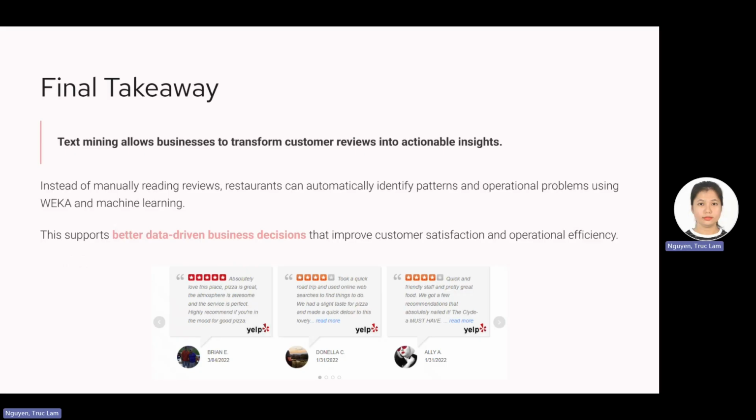So the key point here is that instead of reading hundreds of reviews one by one, we could use tools like Weka to see the overall pattern in what customers like or do not like. We can see how this analysis can help managers: restaurants should pay close attention to service speed and consistency because complaints about slow service appear frequently in negative reviews. I hope that this project can help managers spot problems faster, see what matters most to customers, and make decisions to improve the service.